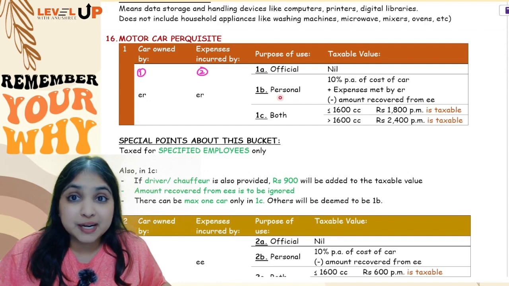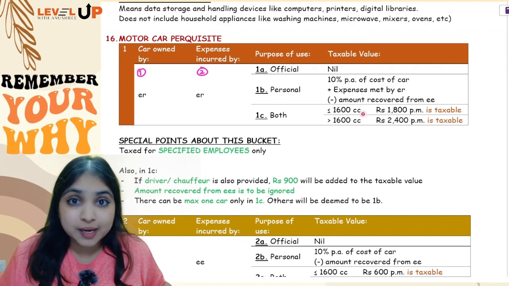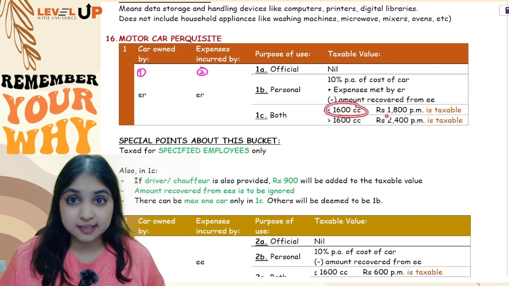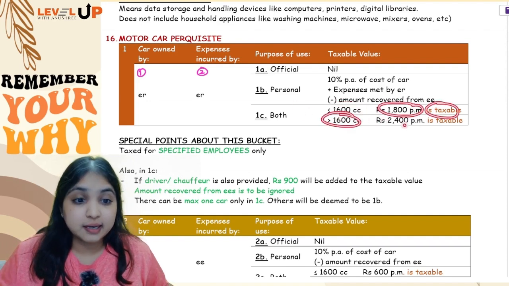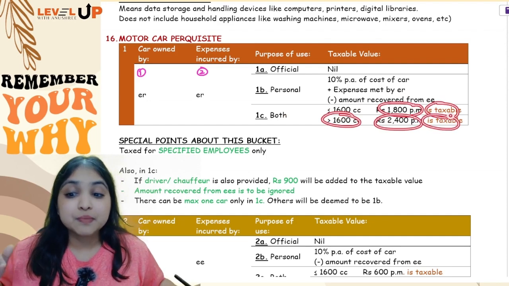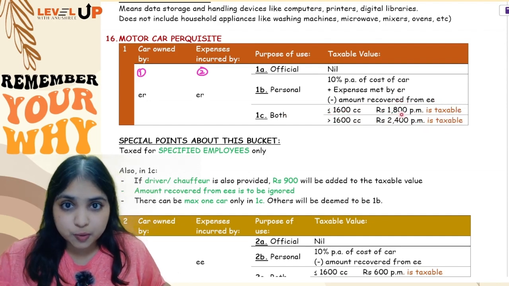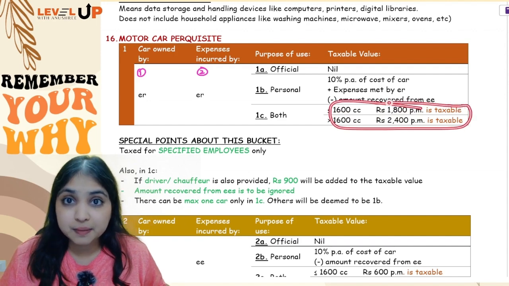But if the employee is using the car for official purposes also, for personal purposes also, then the taxable value will fully depend upon the cubic capacity of the car. If the cubic capacity of the car is up to 1600 cc, then 1800 per month will be taxable. If it is more than 1600 cc, then 2400 per month will be taxable. If along with the car, driver is also provided, then you will add another 900 per month in this category.